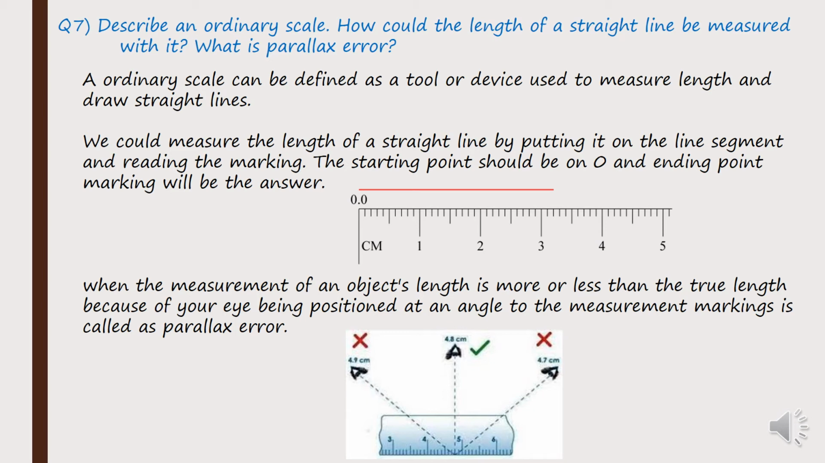When your eyesight is perpendicular to the plane of the paper, or when your eyesight is perpendicular at 90 degrees to the plane where the point is, at that time you will have the correct reading. But if you are at an angle, at that time you might miss the point and then you might see a different reading. So that is actually a parallax error. It occurs when your eyesight is at an angle, more than that of 90 degrees.